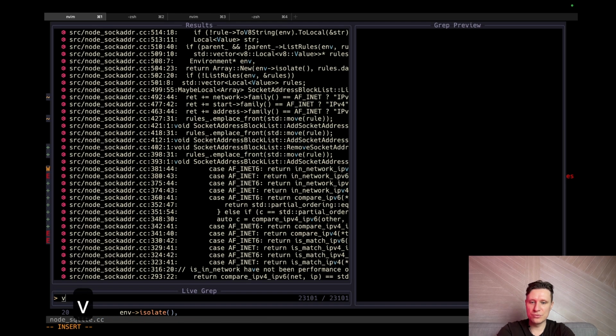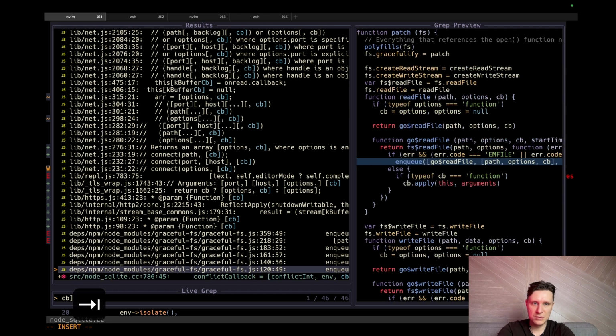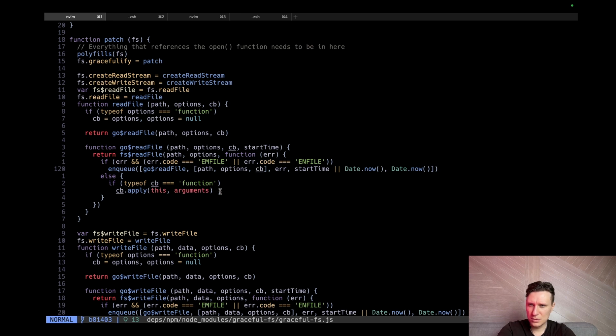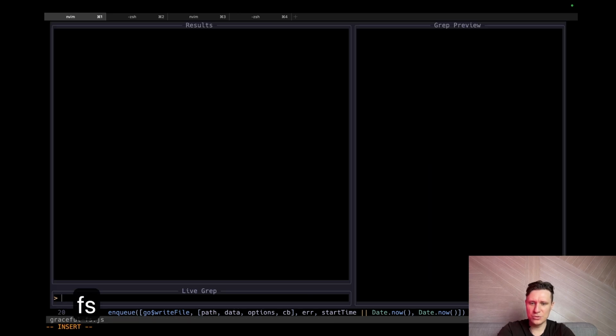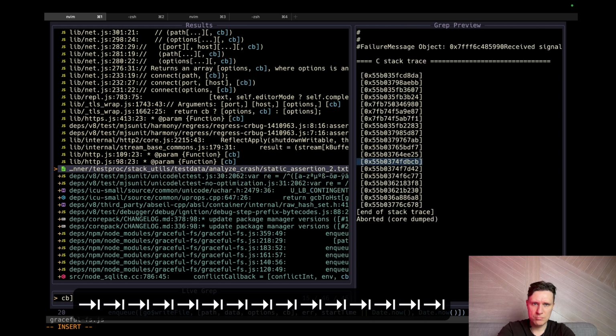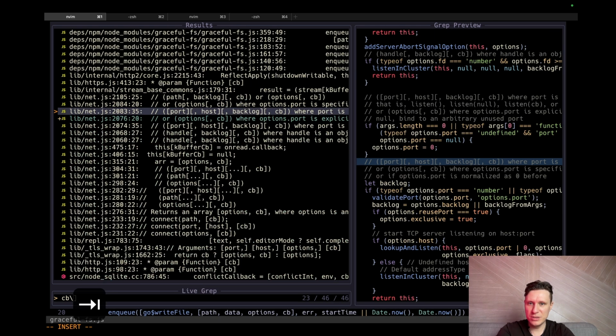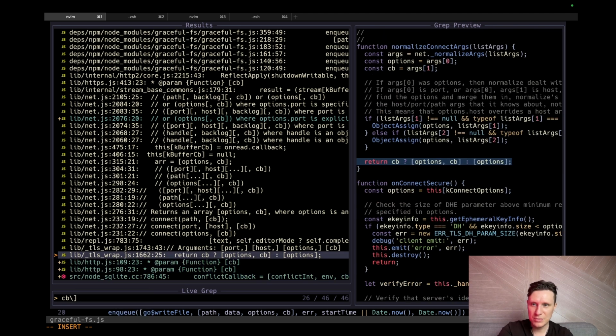Can I find examples of lambdas? This one is JavaScript. No. Hold on, I need just CB. Example of lambda in C++.